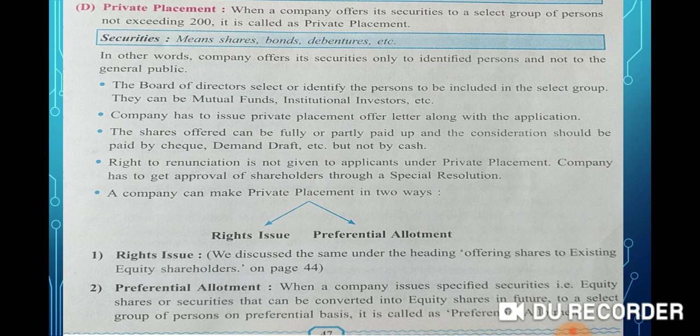Companies usually go for preferential allotment as it is not only less time consuming but also involves less paperwork and formalities, because this can be issued to existing shareholders. So there is less paperwork and no formalities, and for this type of issue there will be approval of shareholders necessary by passing a special resolution in the general meeting.